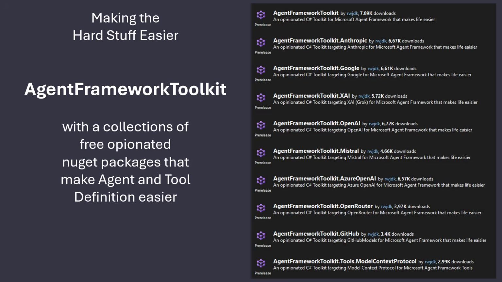You can also use some extras of mine. I have made something called Agent Framework Toolkit, which is a bunch of NuGet packages on top of Agent Framework itself, which make it more opinionated. We saw that they were using these raw clients and didn't want to change the format after the fact. That makes some of the agents quite hard to make.